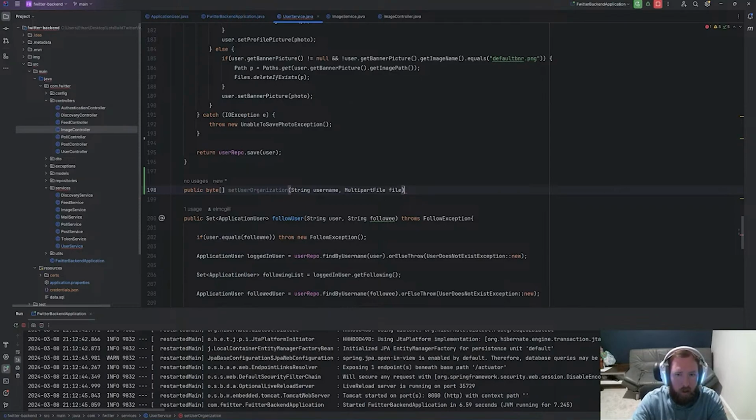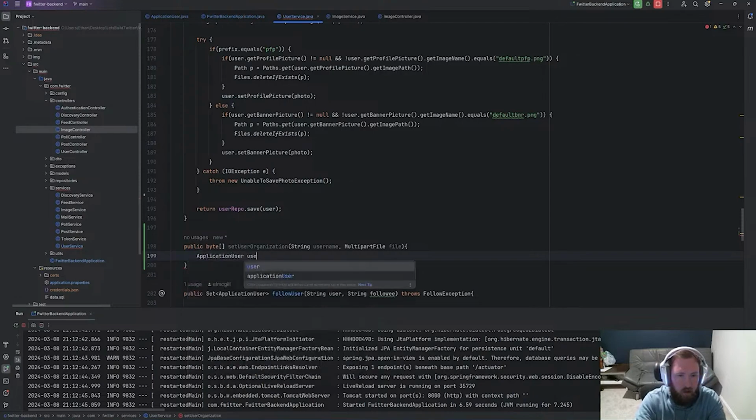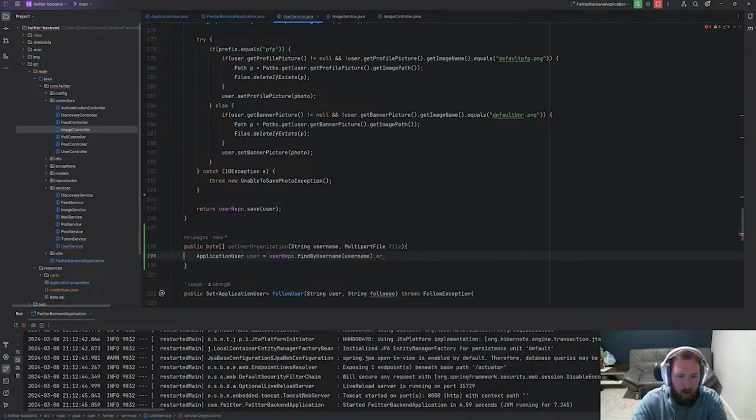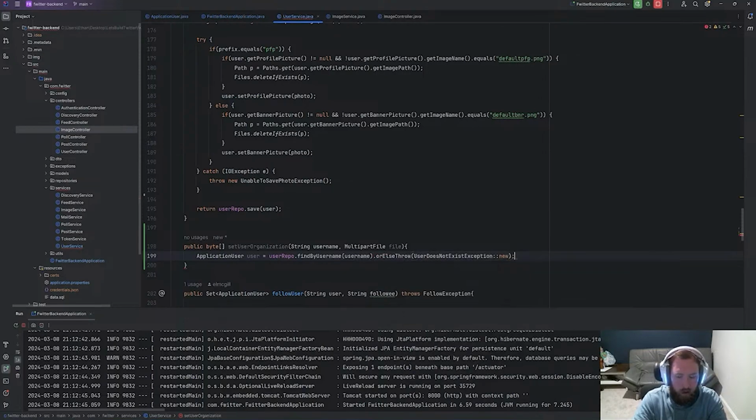So we'll go ahead and say application user is equal to user repo dot find by username, pass in that username, and then handle the exception with or else throw. Oops, if I could type. Or else throw, and then this will be a username user does not exist exception, new. Okay, so we'll get that application user.